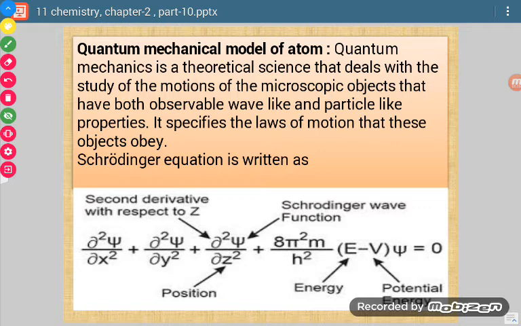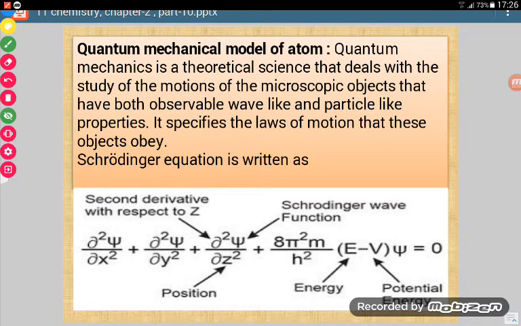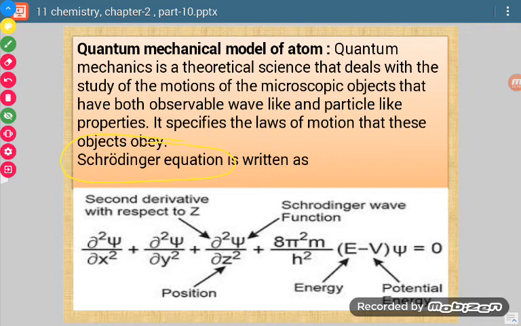It keeps in account both the wave-like and particle-like properties of microscopic objects like electron, proton, neutron, and on the basis of this he developed an equation. That equation is called the Schrödinger wave equation or Schrödinger equation. You can remember the Schrödinger wave equation, although its solutions are very difficult.